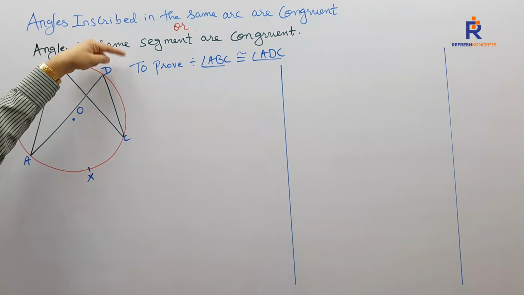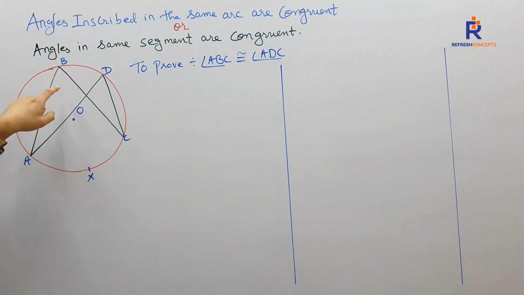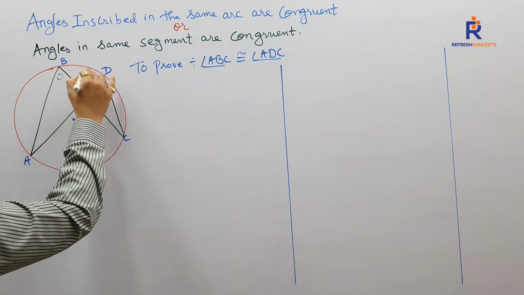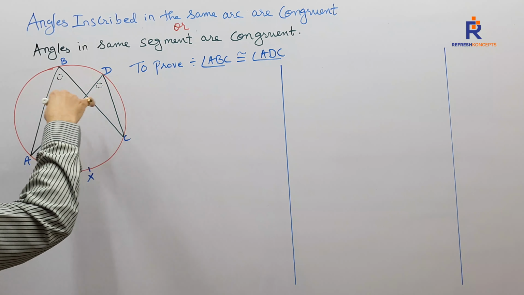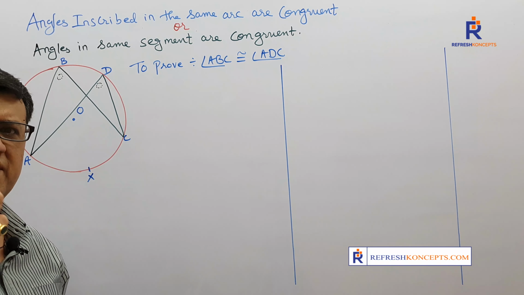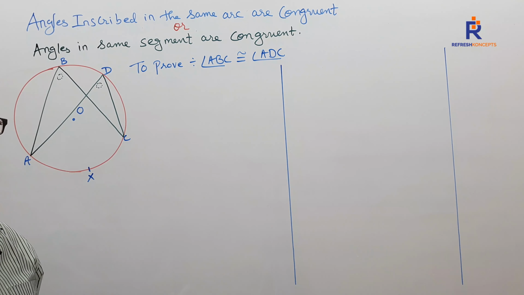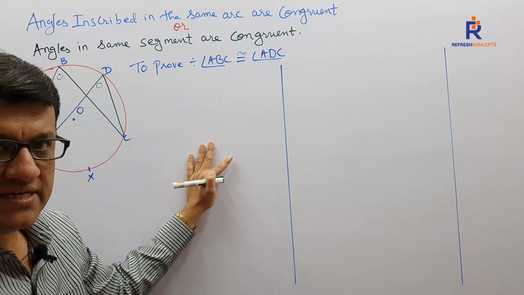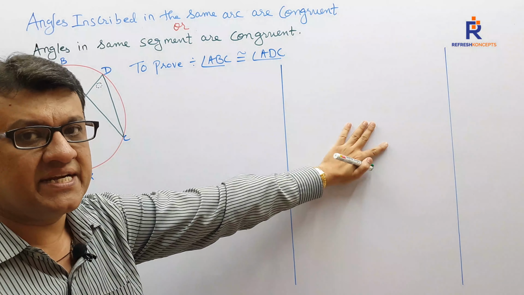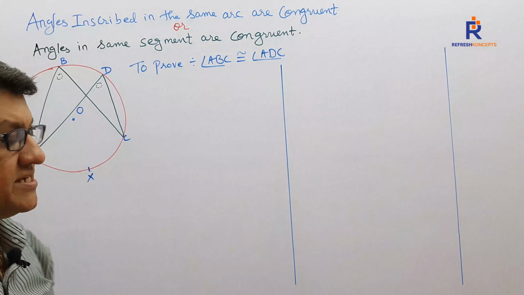So ultimately, what is the meaning of this statement? That we need to prove angle ABC is congruent to angle ADC. Let me mark it out. Ultimately, what we need to prove is this one congruent to this one. Since it is to be proved, I show it by a dotted line; I have a habit that whatever I want to prove, I show it by a dotted one. So let's start. Here I am giving you the answer in context to the intercepted arc. Here we shall be writing the answer in context to the central angle. Let's start.